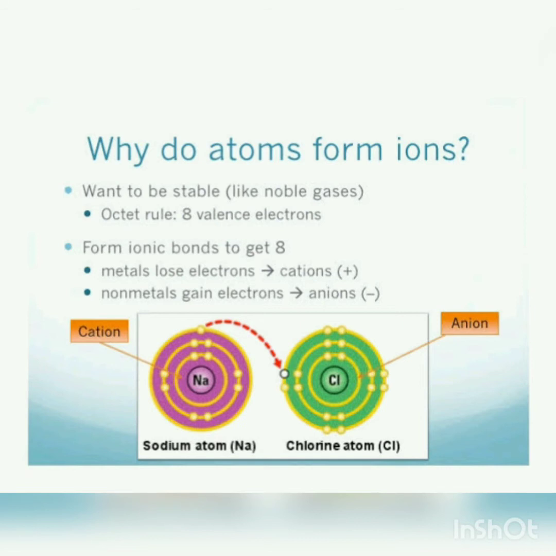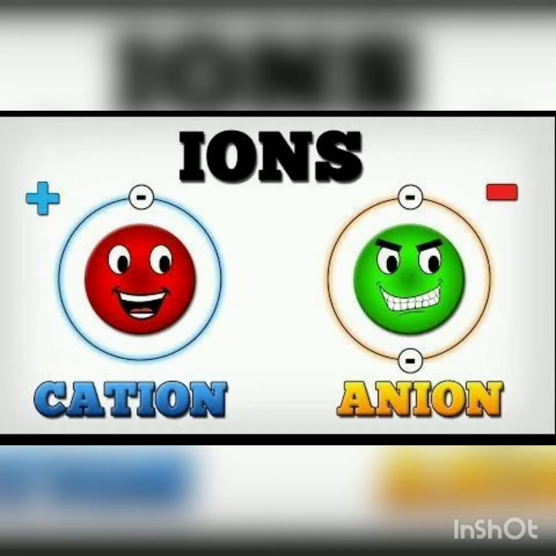Now let's understand the formation of these ions one by one. Mainly we have two types of ions, positive and negative. Positive ions are known as cations, which are formed by losing electrons. And anions are the negatively charged particles which are formed by gaining electrons.